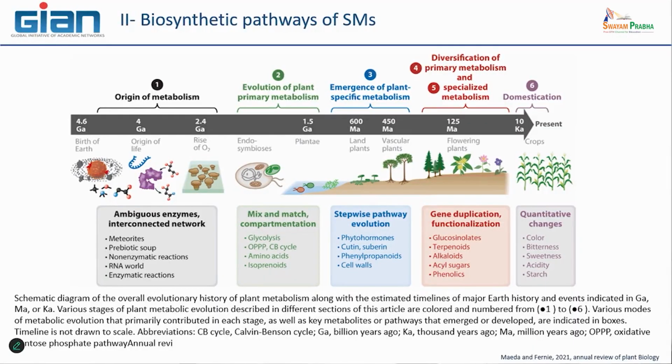The prokaryote gave this eukaryotic cell the ability to make photosynthesis, because in the prokaryote there were the enzymes, the pigment chlorophyll, and all the elements necessary for photosynthesis.